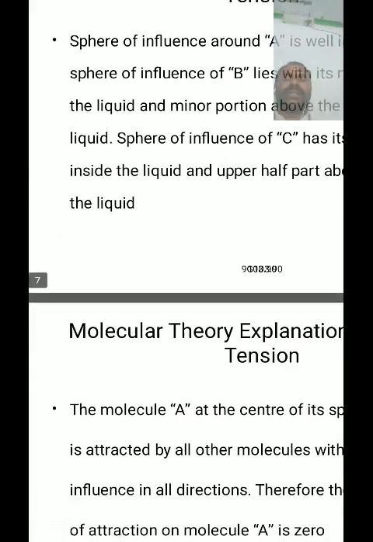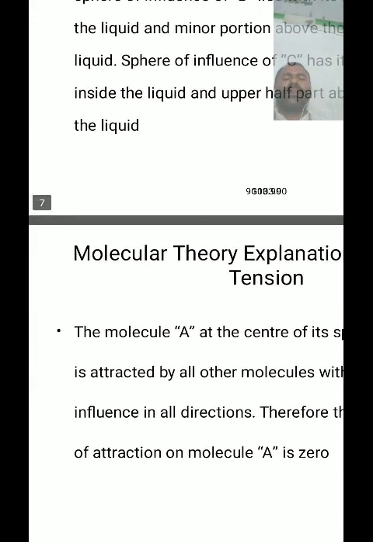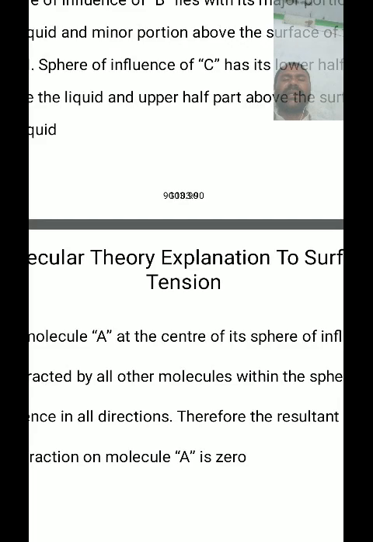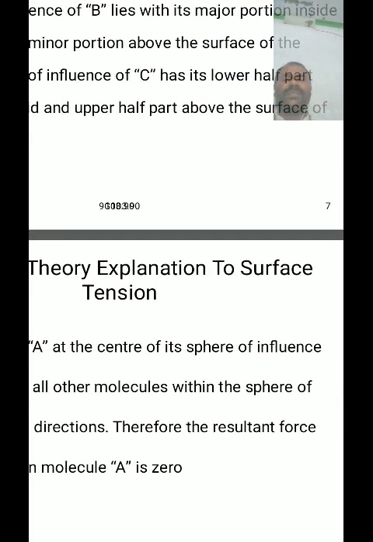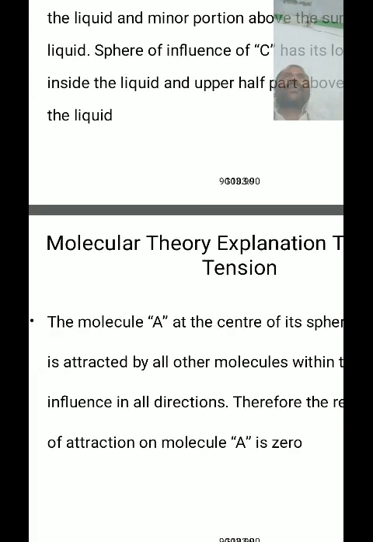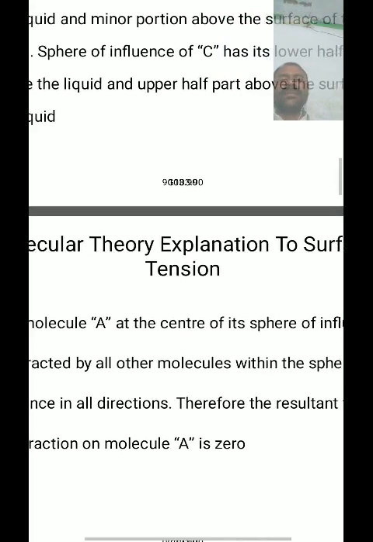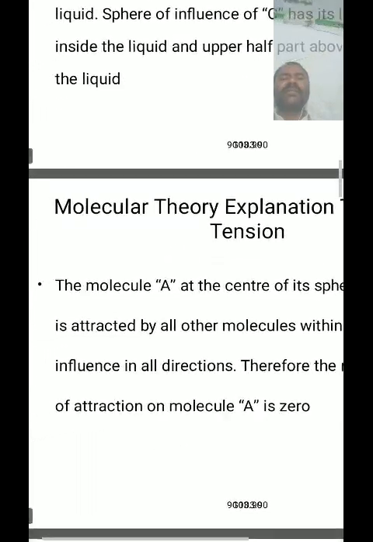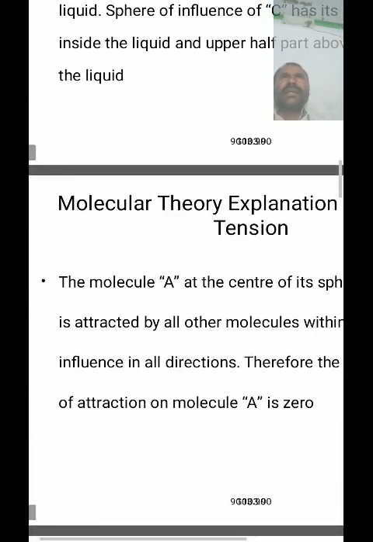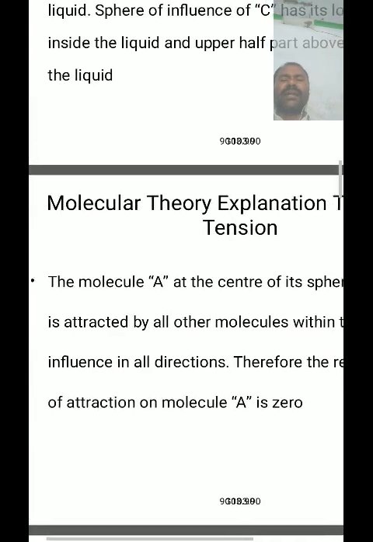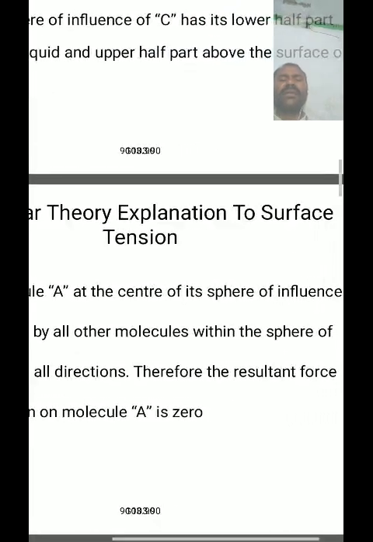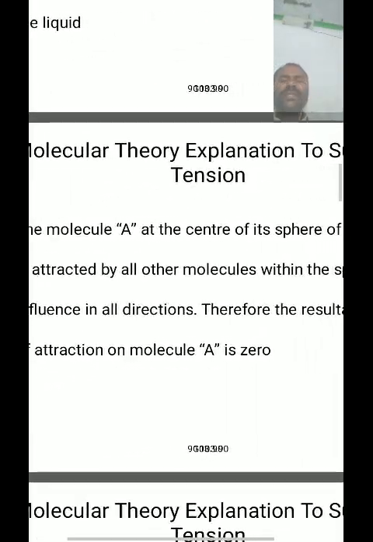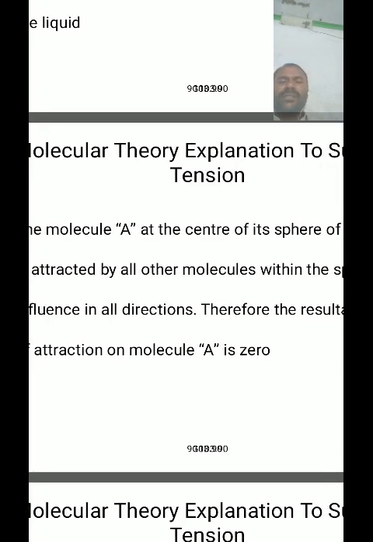Then what happens here? The molecule A is at the center of its sphere of influence. The molecule A is completely inside the liquid, and it is attracted by the other molecules within the sphere of influence in all directions.